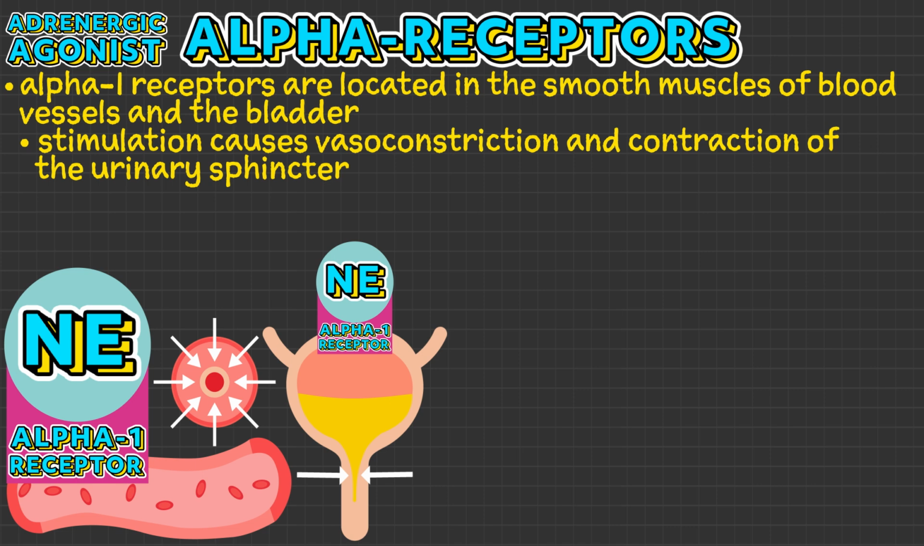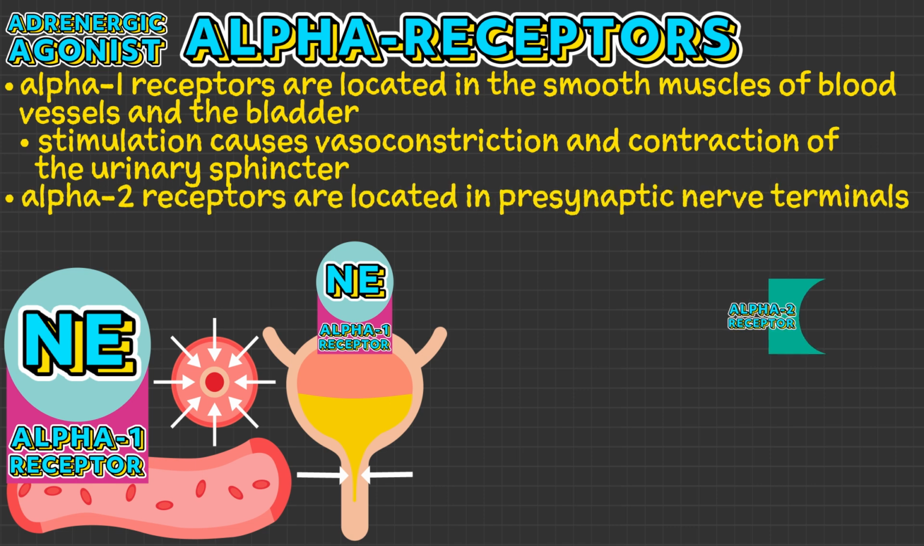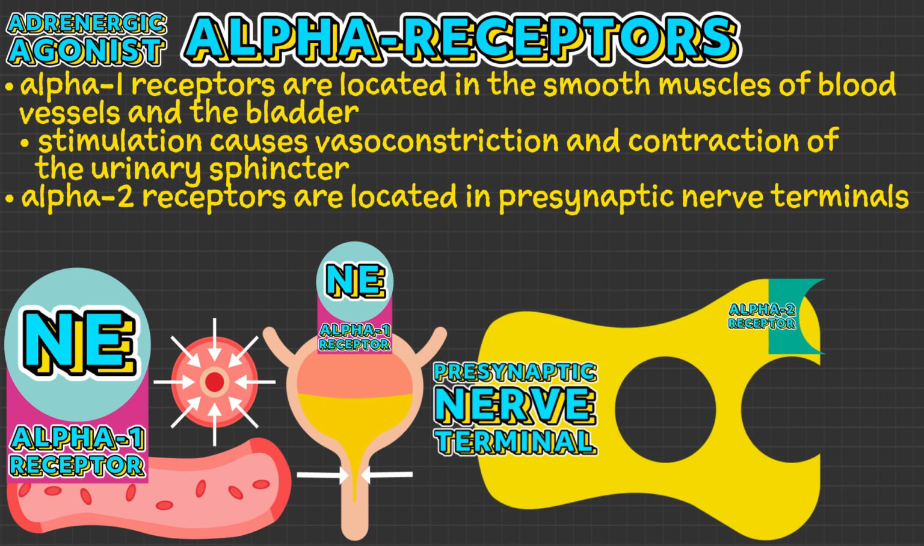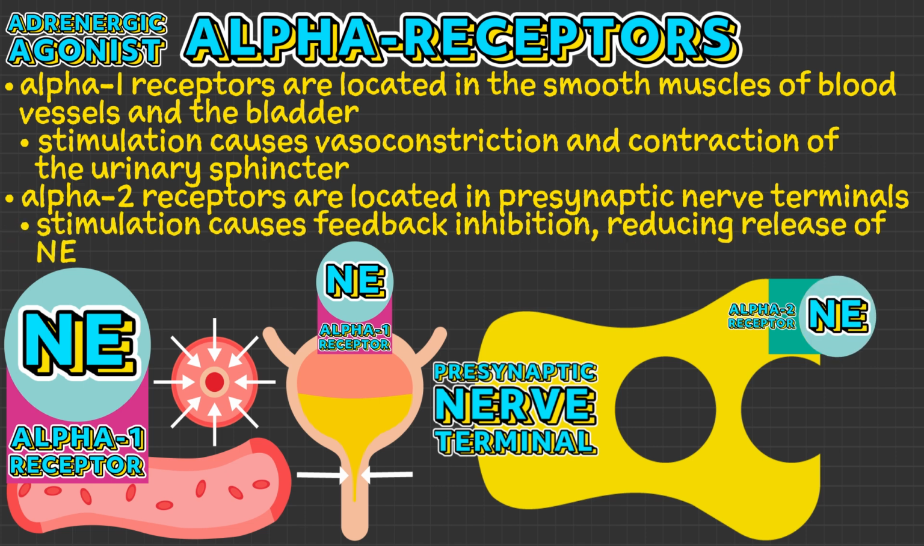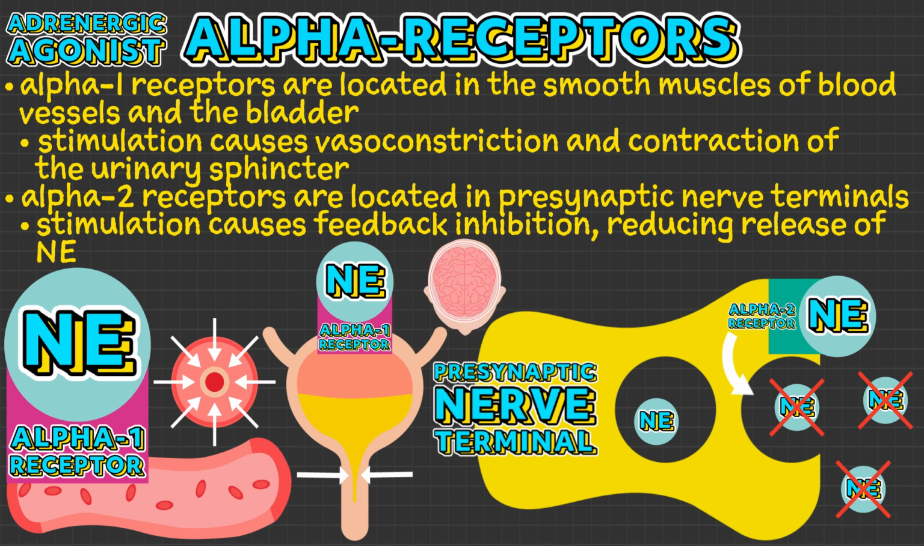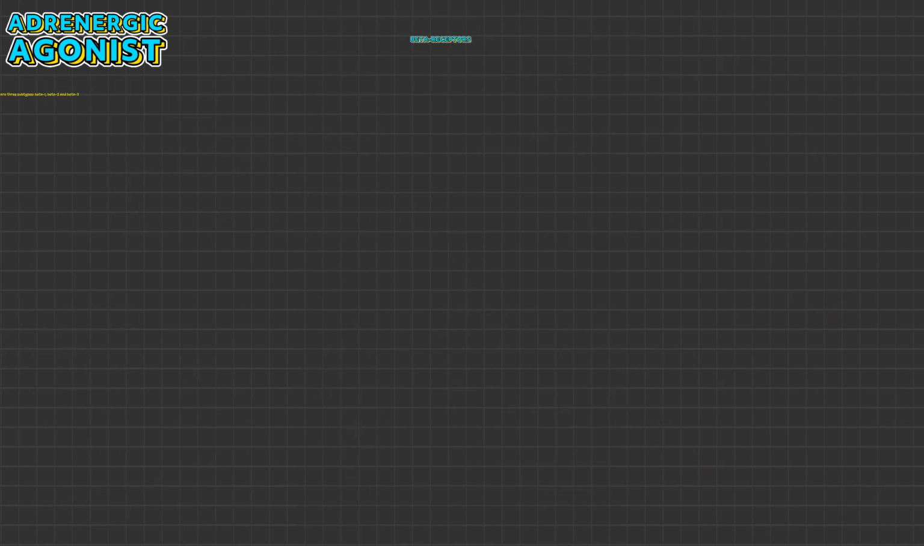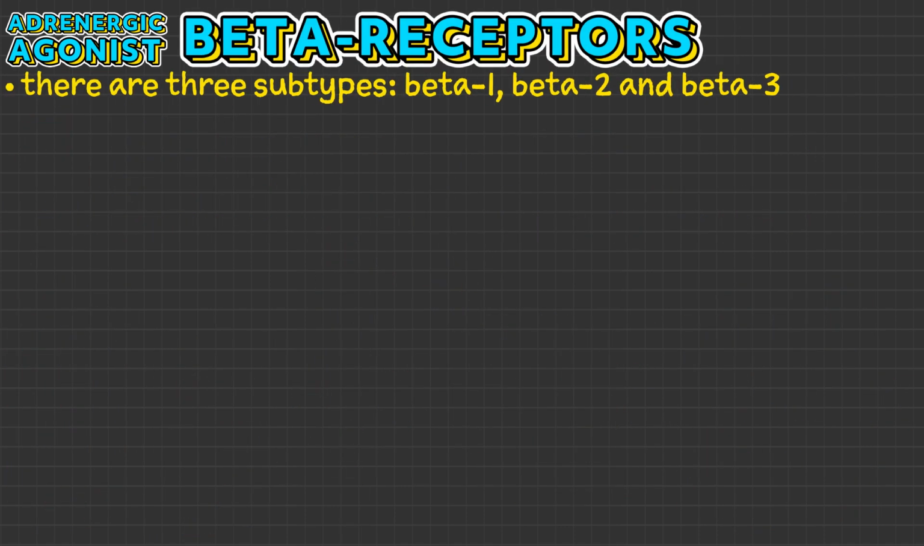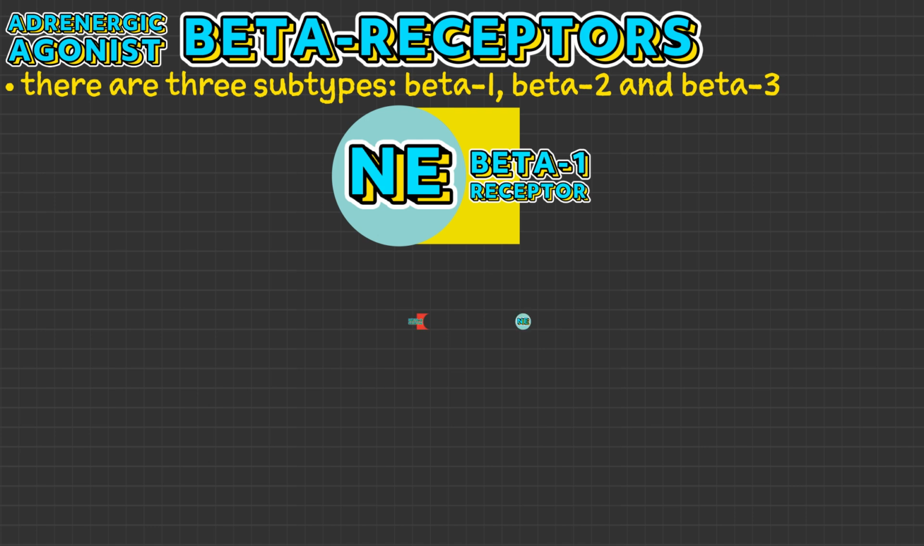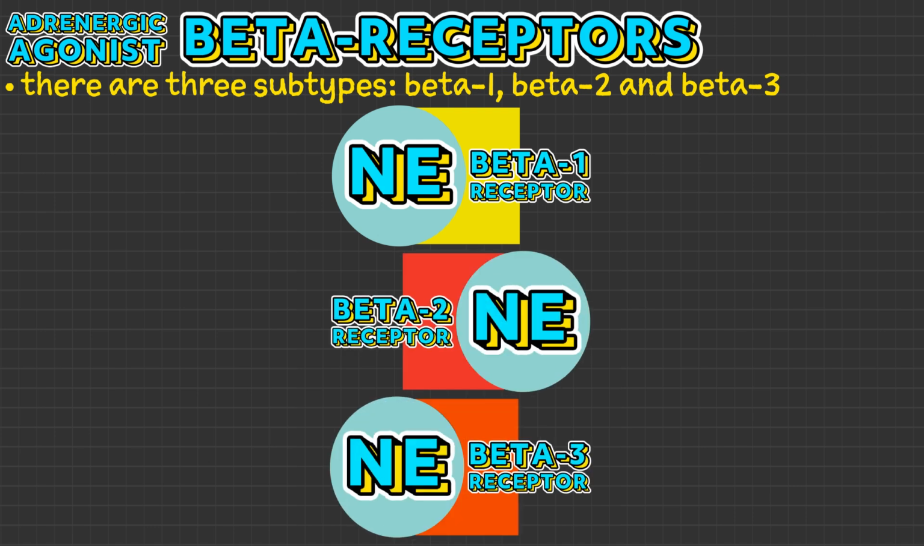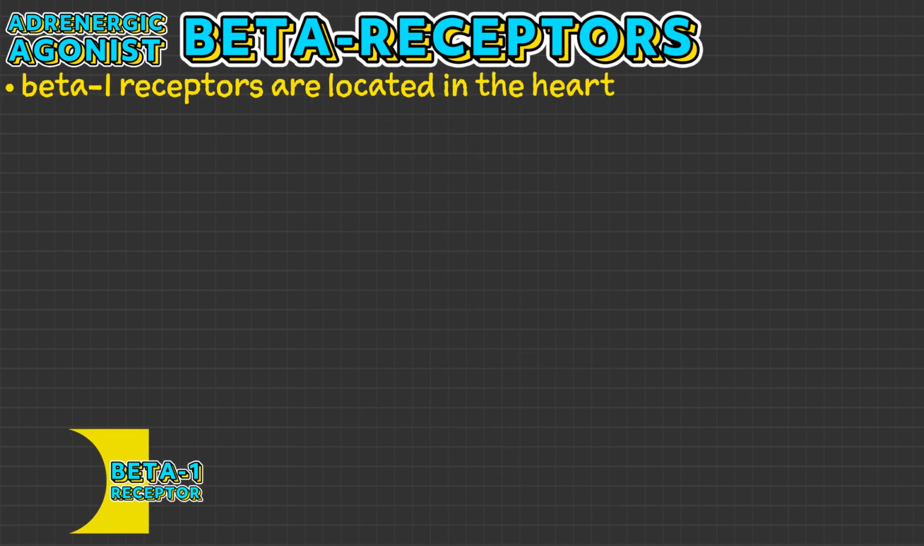On the other hand, alpha-2 receptors are primarily located in presynaptic nerve terminals. When norepinephrine stimulates these receptors, it causes feedback inhibition, which reduces the release of norepinephrine from the presynaptic neuron, resulting in central nervous system depression. Beta-adrenergic receptors have three subtypes, beta-1, beta-2, and beta-3 adrenergic receptors. Beta-1 receptors are primarily located in the heart.